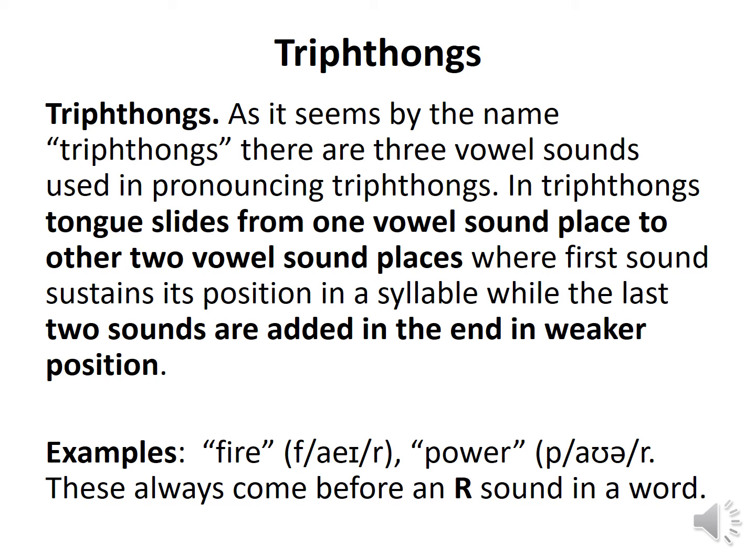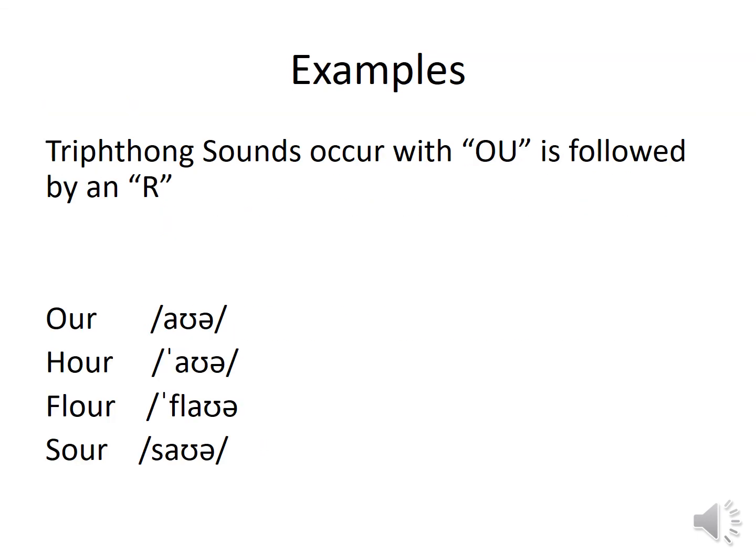Three vowel sounds. These are called triphthongs, and these always come before an R sound in a word. Mostly we can associate triphthongs with the R sound. Although you can examine some other cases, in the majority of cases it is associated with the R sound.